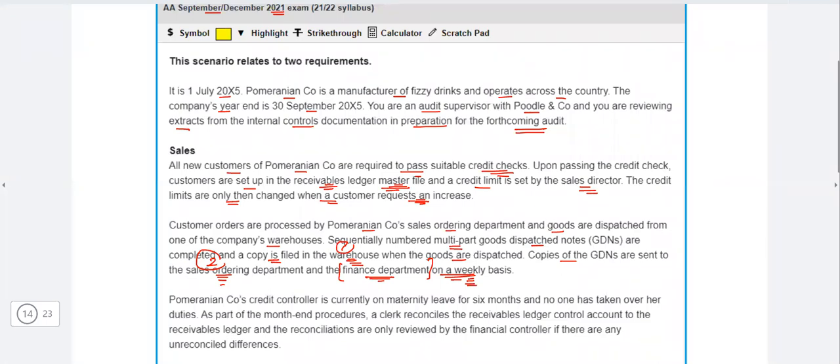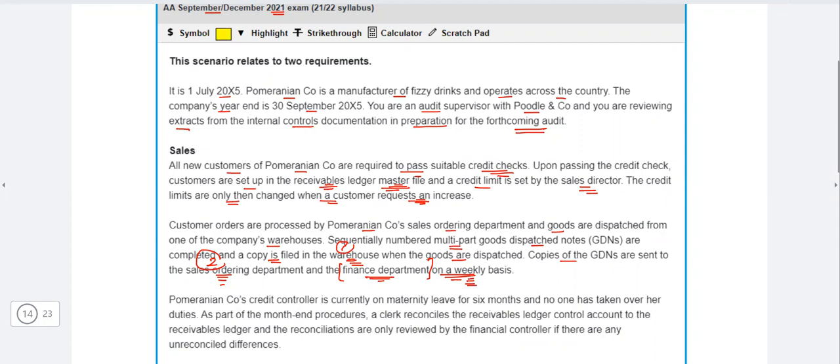For example, the goods have been dispatched and it was near the year end, and the finance department is not aware that the goods have been dispatched. So they will not be able to record the sales and the corresponding receivable: credit sales, debit receivable. So there may be a problem in recording the sales and the corresponding receivables.